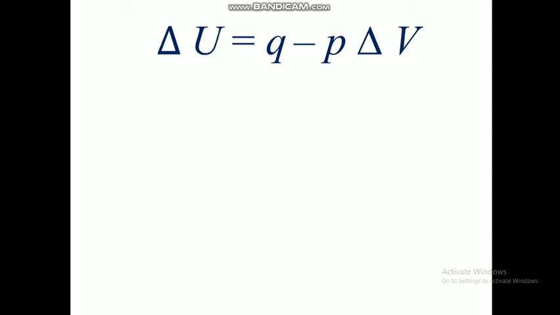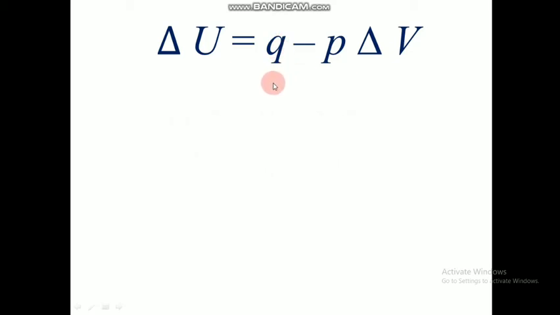The first law of thermodynamics told us that delta U is equal to Q plus W. In that we substituted the W term with minus P delta V. Hence the equation became delta U is equal to Q minus P delta V. All this we have discussed many times by now. In this equation, when we kept constant volume, this term got cancelled and became 0, and delta U was equal to QV, so the change in internal energy depended only on the exchange of heat.